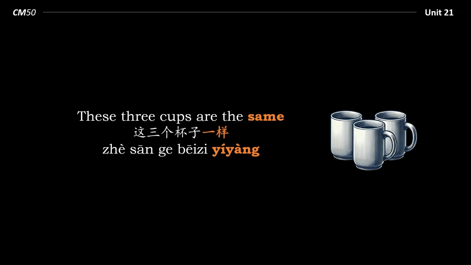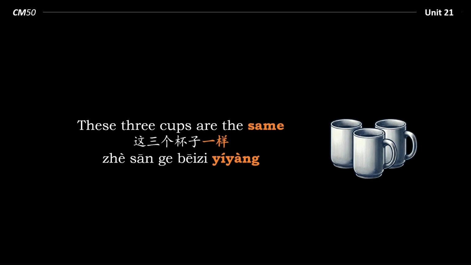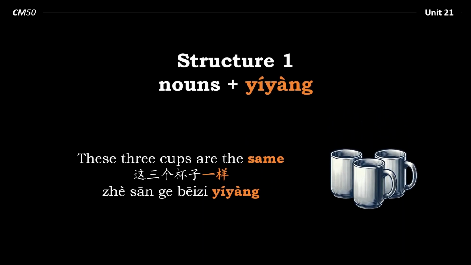These three cups are the same. 这三个杯子一样. So remember the structure. Nouns plus 一样. Nouns, 这三个杯子一样. These three cups are the same.